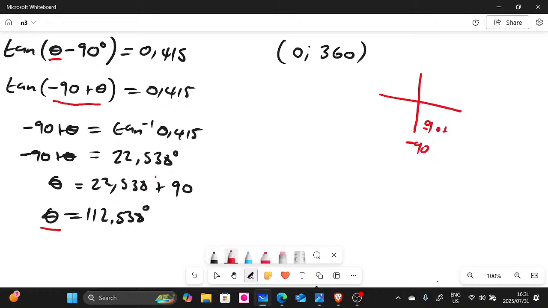On this quadrant here, I think you can also say negative 90 minus 22. Let's see. If you say tan of negative 90 plus 22,538, that should give us a positive answer.